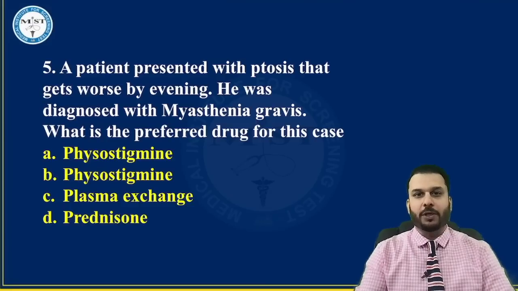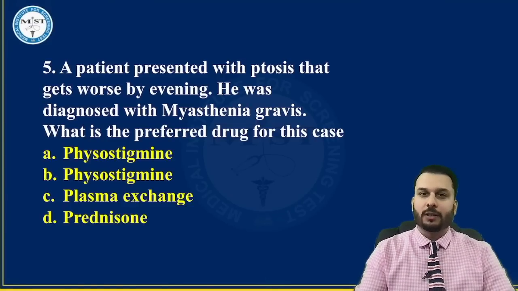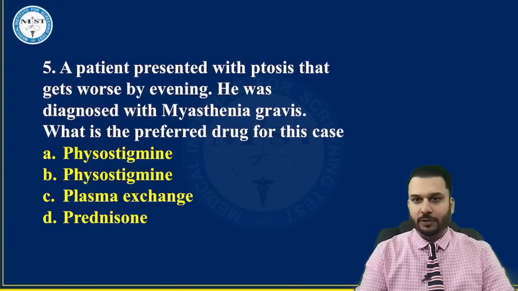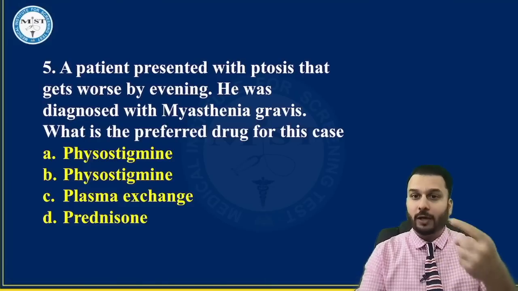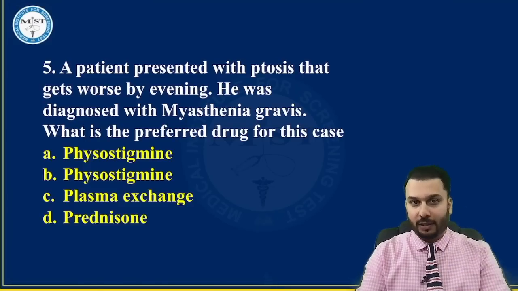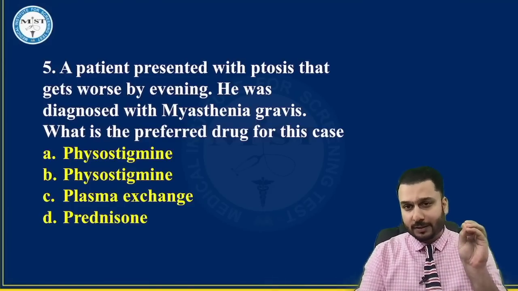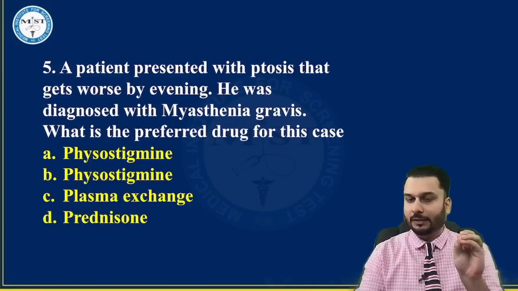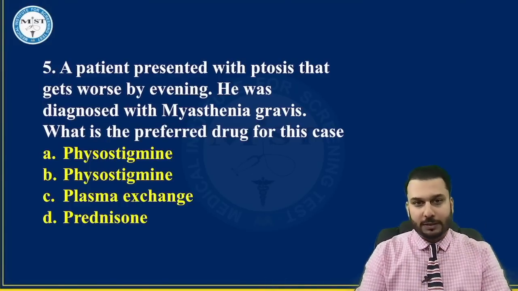Next question. A patient presented with ptosis that gets worse by evening. The patient was diagnosed with myasthenia gravis. Now, I'm not sure if they had mentioned in the question that the patient was diagnosed with myasthenia, or if you had to do the diagnosis by the wording like ptosis and the patient getting worse by evening. Anyway, whether that was given or not, irrespective, if you have diagnosed this as myasthenia, we have discussed several times during our class that this is a very high yield topic. So what is the treatment for this case?